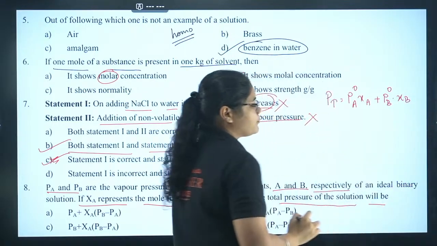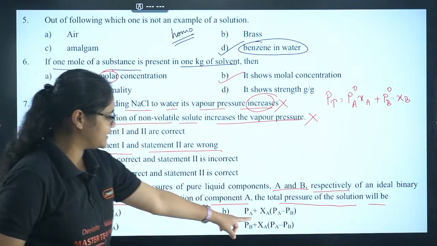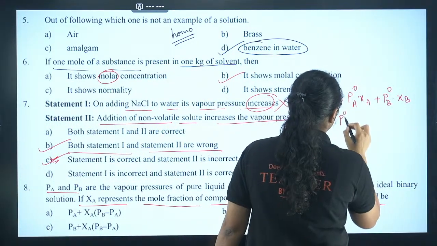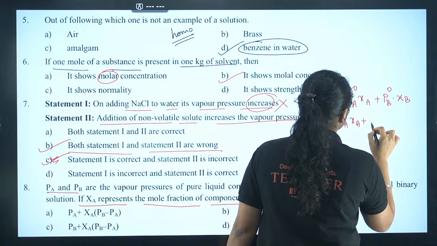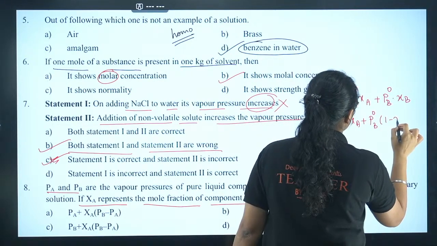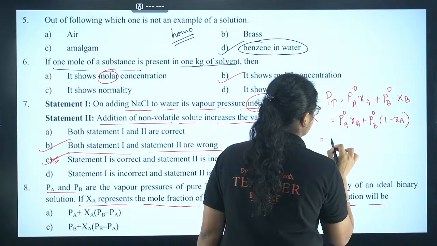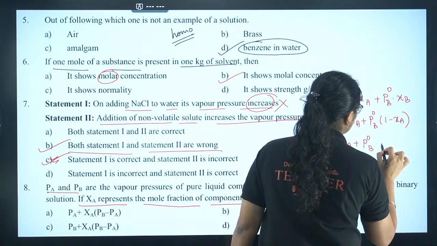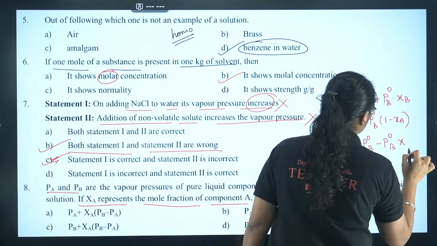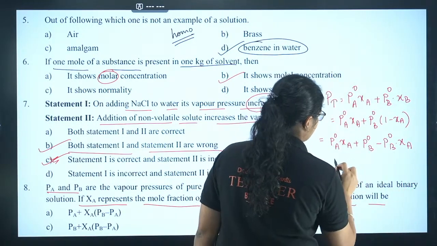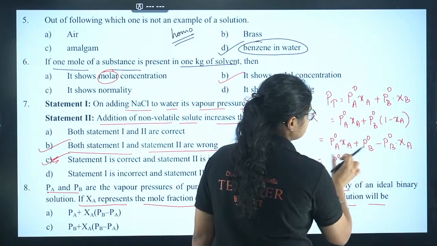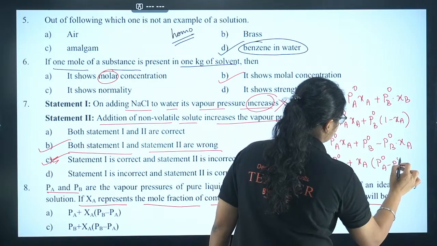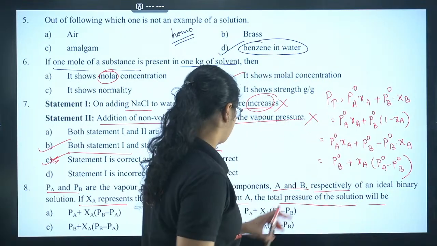Okay, now how will you approach the question? You can see that in all the options XA is present, right? So we have to keep XA, and I have P naught A XA plus P naught B into 1 minus XA. Okay, this has to be there. Now I can take P naught B common, and here I can take XA common, and then I have P naught A minus P naught B, right? So I can just write down this option.